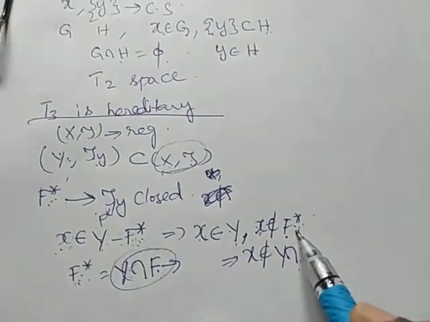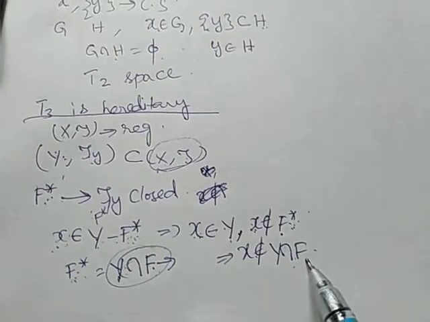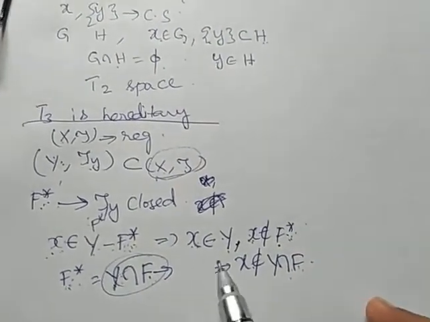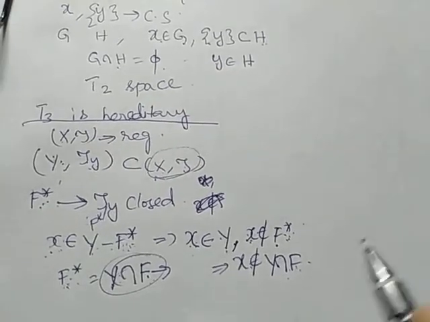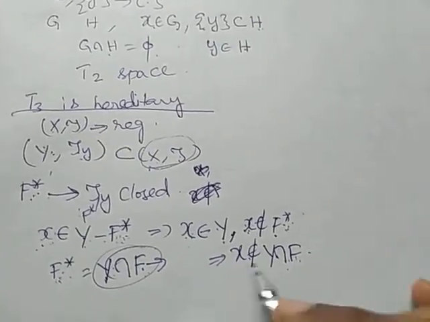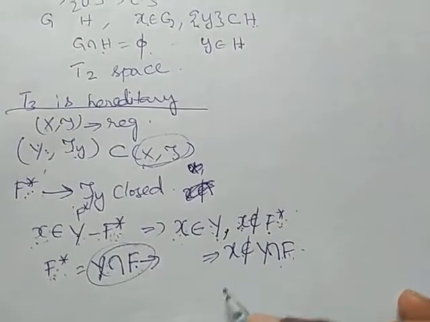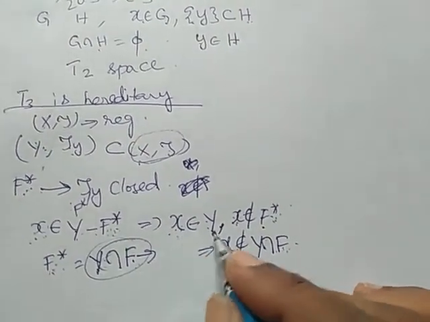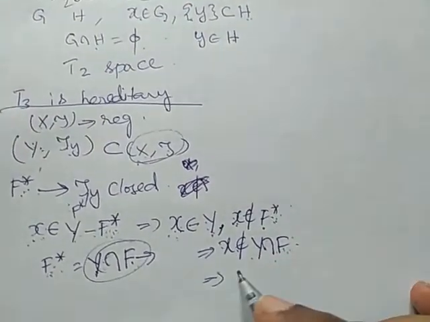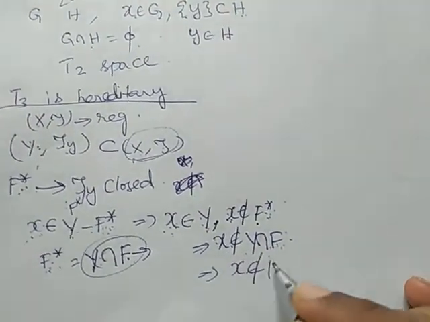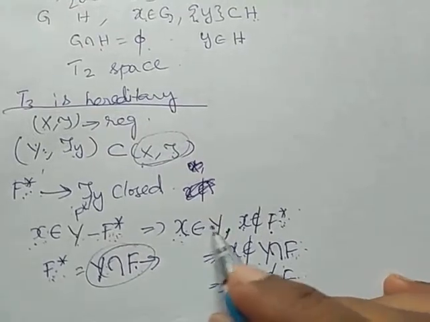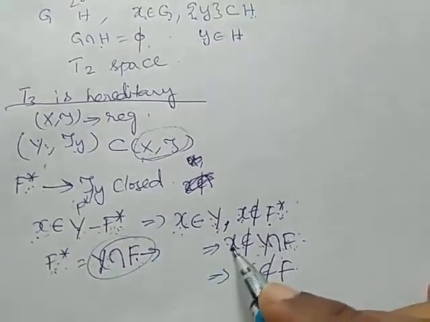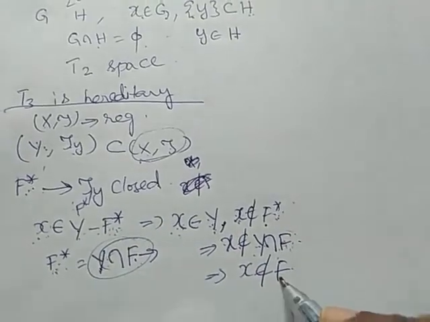I am defining F* as Y intersection F, where F is some closed set in X. Now we have x belongs to Y and x does not belong to F, right? Already x belongs to Y. This implies x does not belong to F, because x does not belong to the intersection of these two.